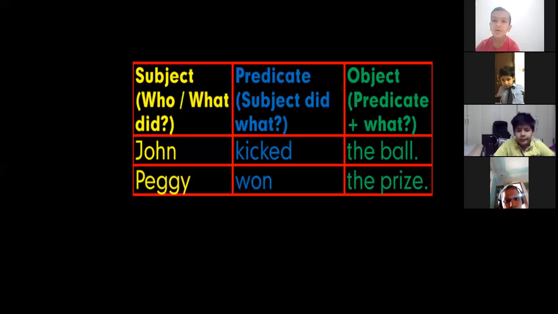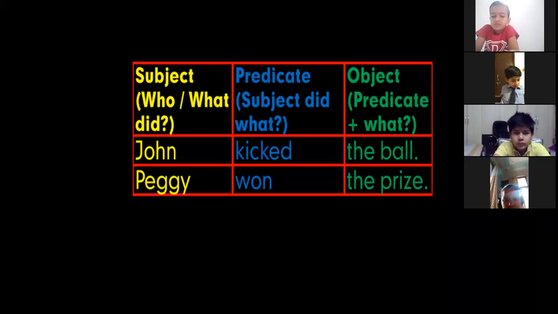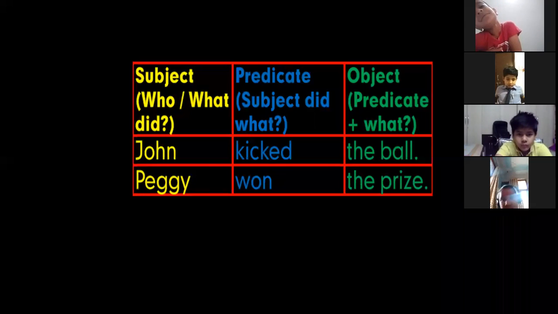Now see, again with the help of this table, we can understand very easily the three parts of the sentence: subject, predicate and object, right? Subject is who or what did. Who is doing the action here? So John and Peggy are the naming words and they are doing the action. Predicate is, subject did what? What did John do? John kicked. What did Peggy do? Peggy won.